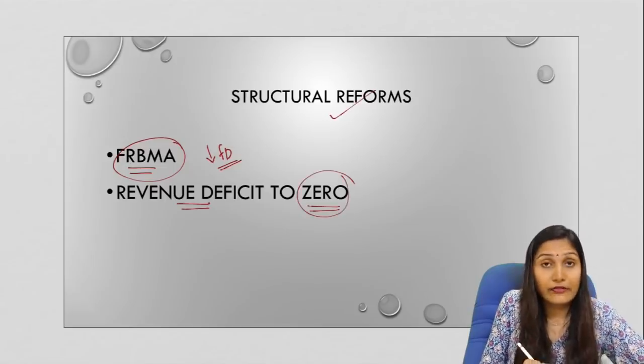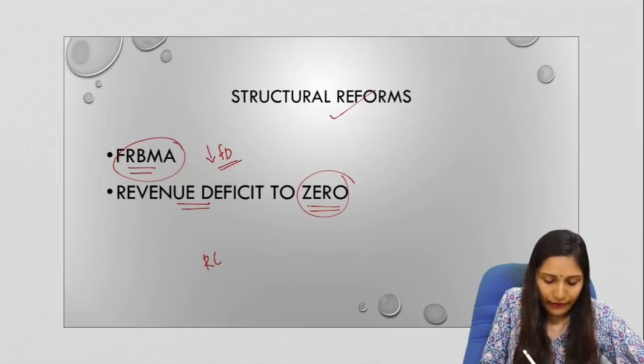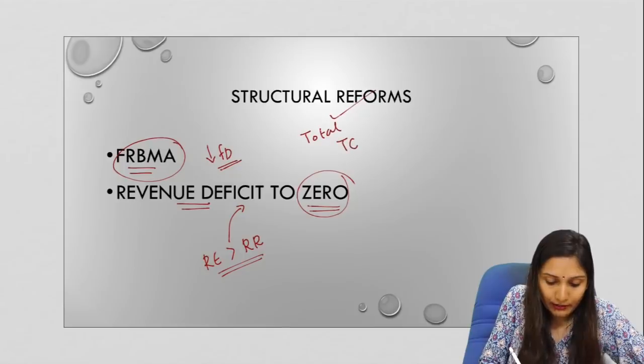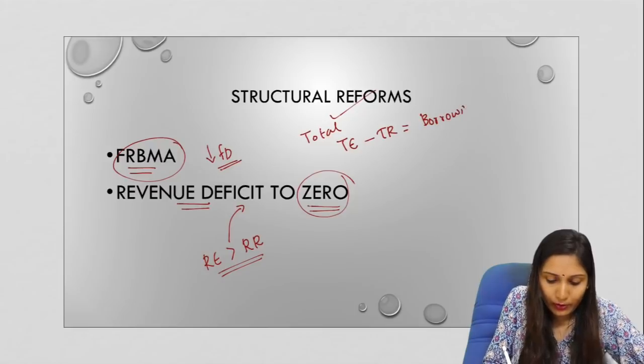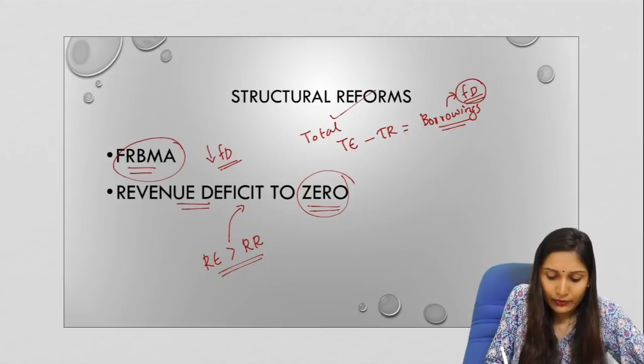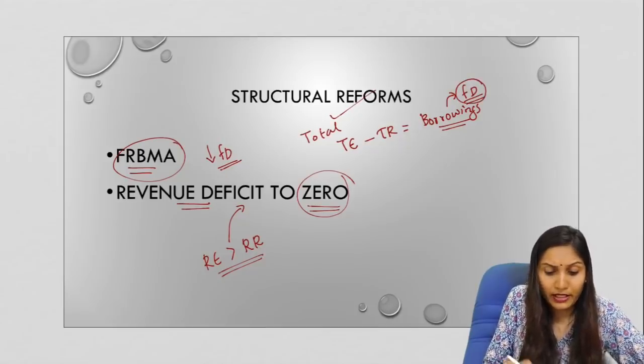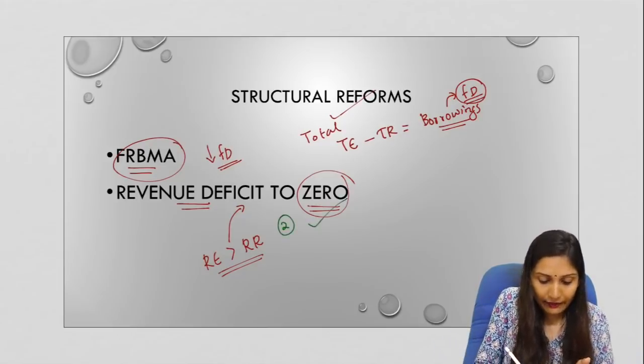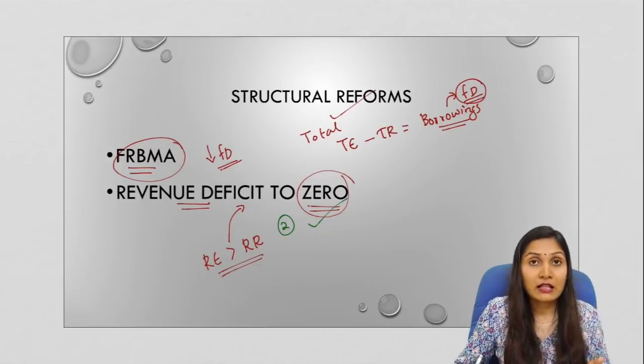Now, what is meant by fiscal deficit and revenue deficit? Revenue deficit is the excess of revenue expenditure over revenue receipts. So, this is a revenue deficit. Now, fiscal deficit means the total borrowings of the government, that is, total expenditure minus total revenue will give the borrowings. So, whatever money the government needs to borrow is indicated through the fiscal deficit. The fiscal deficit will give an idea how much money the government has to borrow. So, the fiscal deficit should be consolidated, and secondly, the revenue deficit should be made zero. It means the government should not borrow money to meet revenue expenditure.